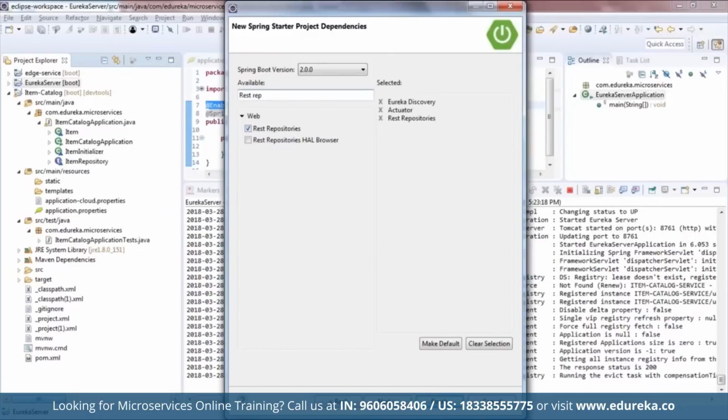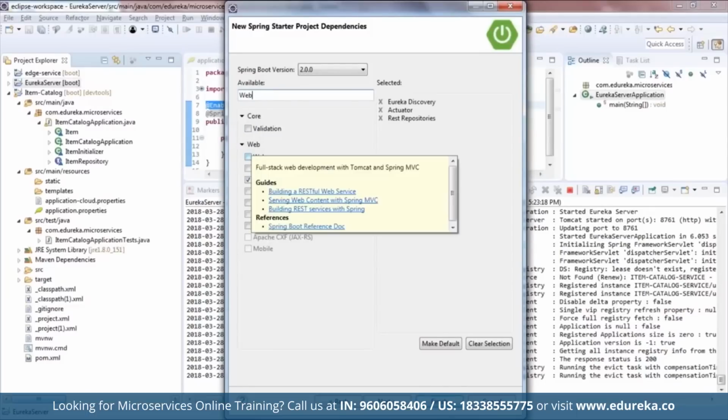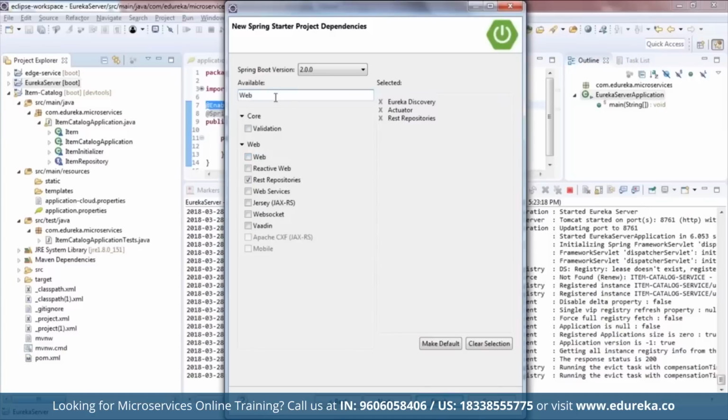Then I'm going to import web. All right, so here we can see that we have web here. So web is nothing but Spring MVC and embedded Tomcat. Then I'll import DevTools. All right, so this is to auto reload the application when there's any change in the file. Now I'm going to import Lombok just to reduce the boilerplate code.